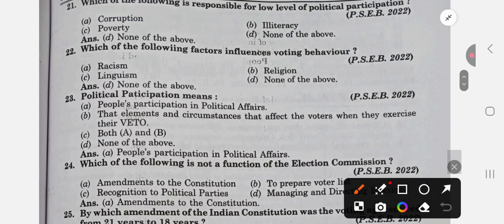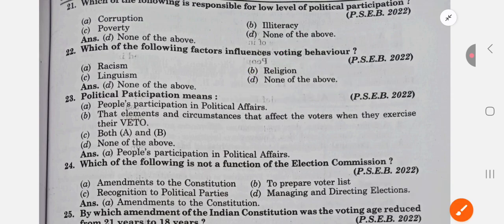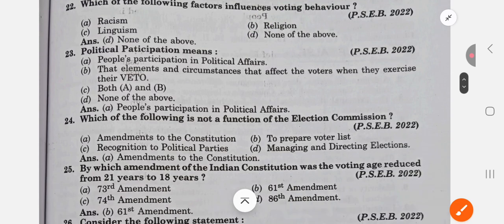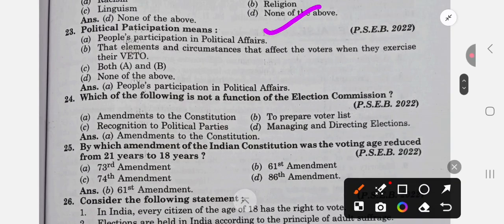Which of the following factors influence voting behavior? Racism, religion, linguism, and the answer would be all of the above. It should be all of the above, D. All the factors influence voting behavior in our country, we know that. Political participation means people's participation in political affairs. Yes, right. The elements and the circumstances that affect the voters when they exercise the vote. No. So answer is A.